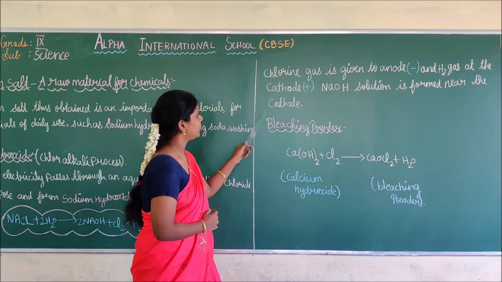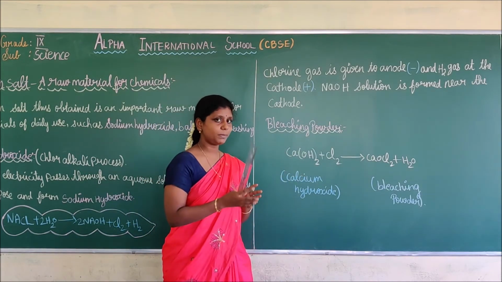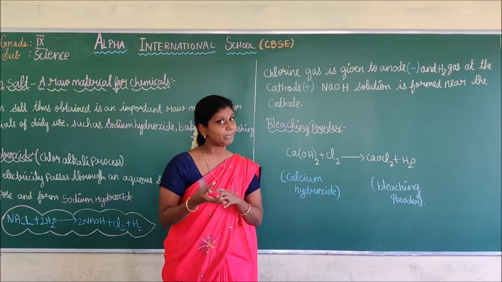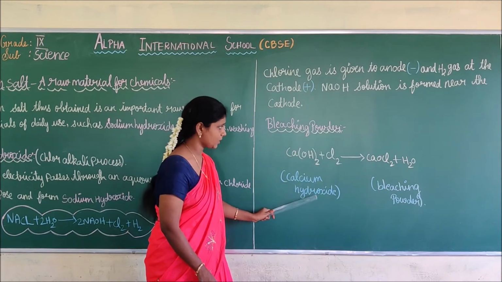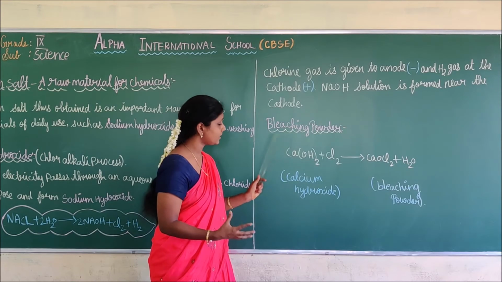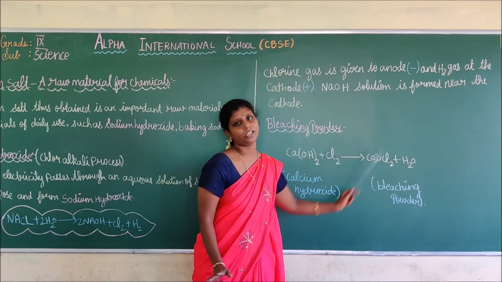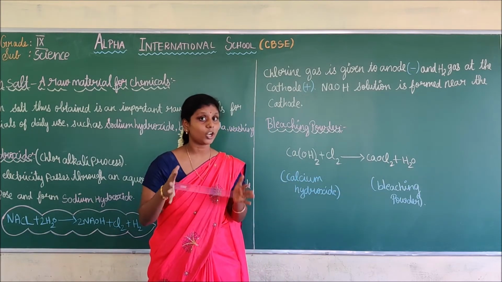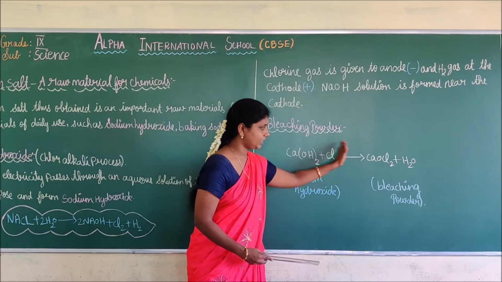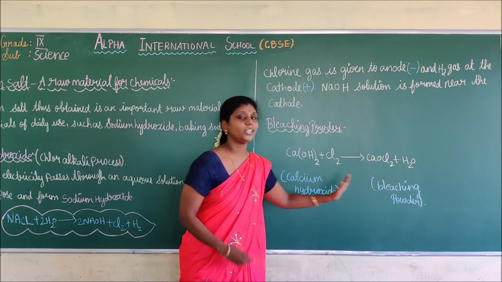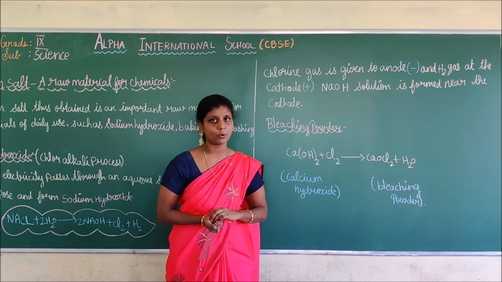Next, we are going to discuss what bleaching powder is and how we can prepare it. By using calcium hydroxide plus chlorine. If we combine calcium hydroxide and chlorine, we get bleaching powder plus water. Do you understand, children, how bleaching powder is prepared? By combining calcium hydroxide and chlorine, it gives bleaching powder. In this way, they prepare bleaching powder.